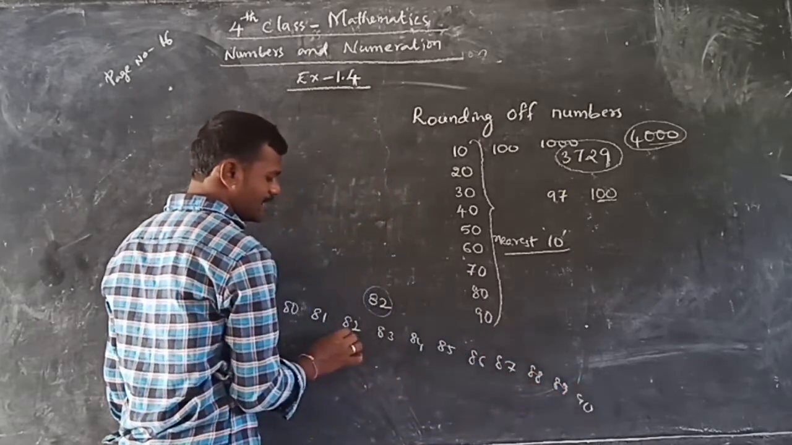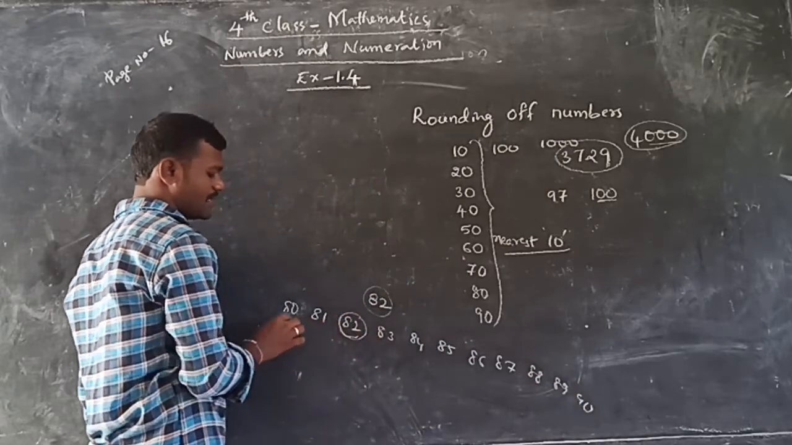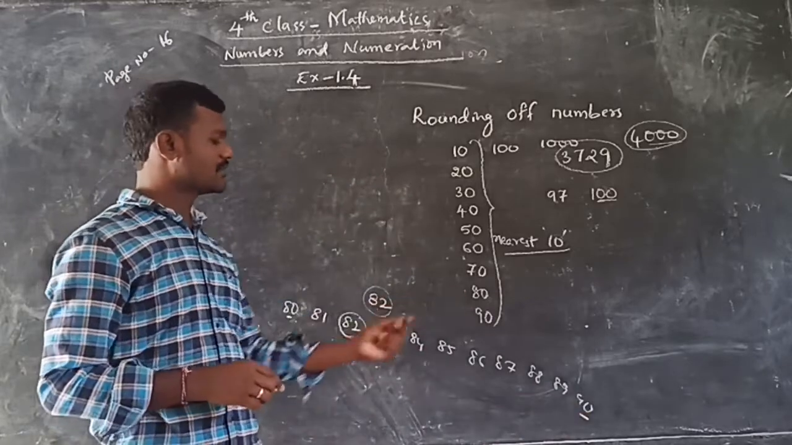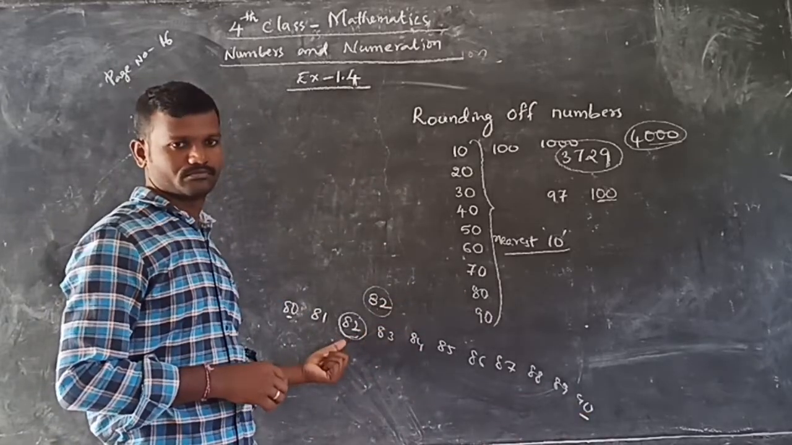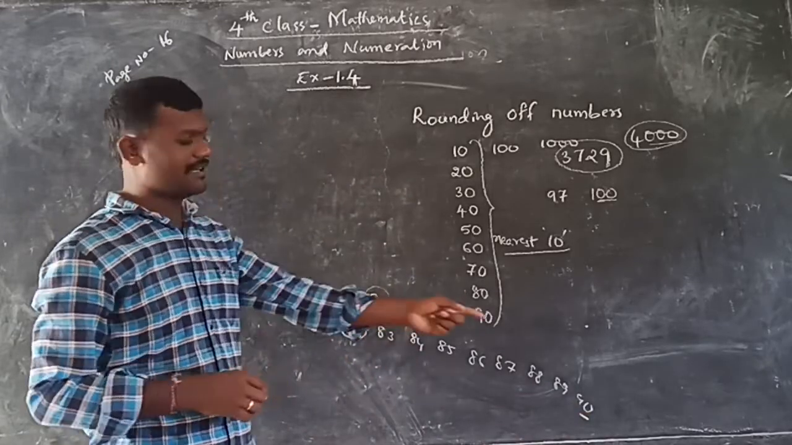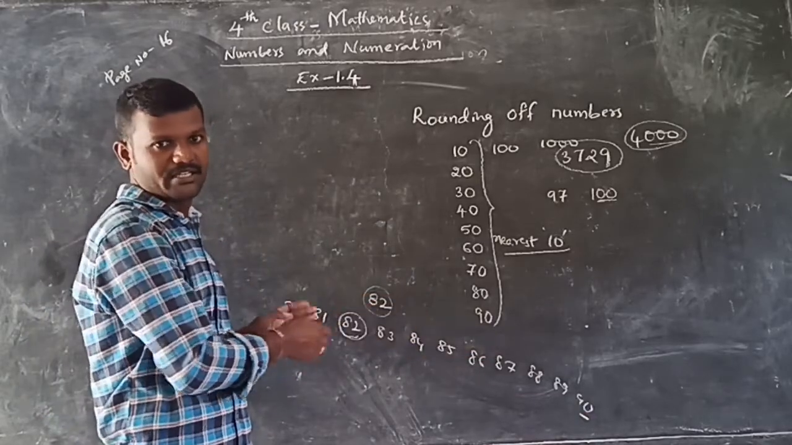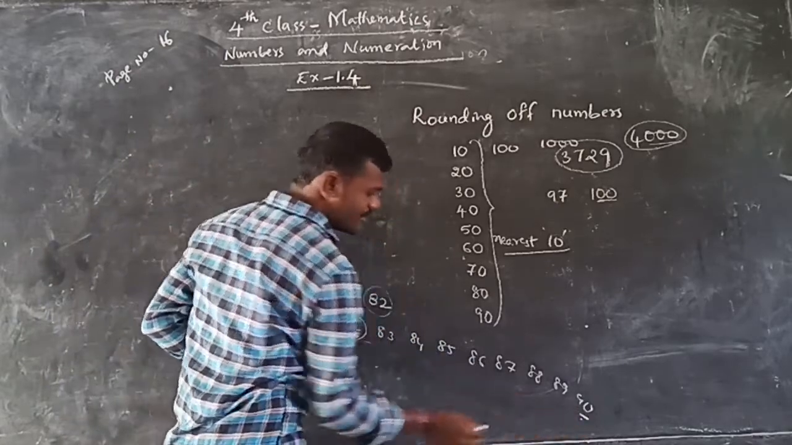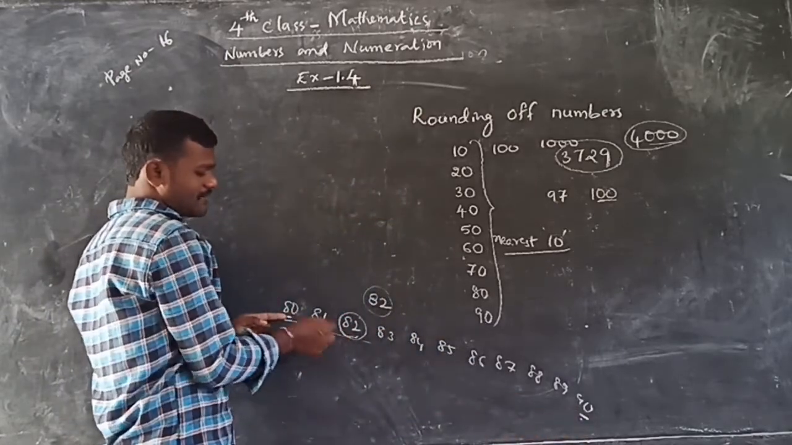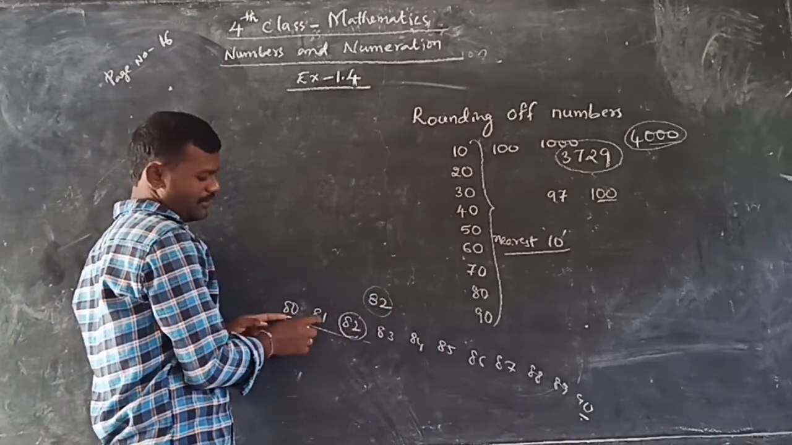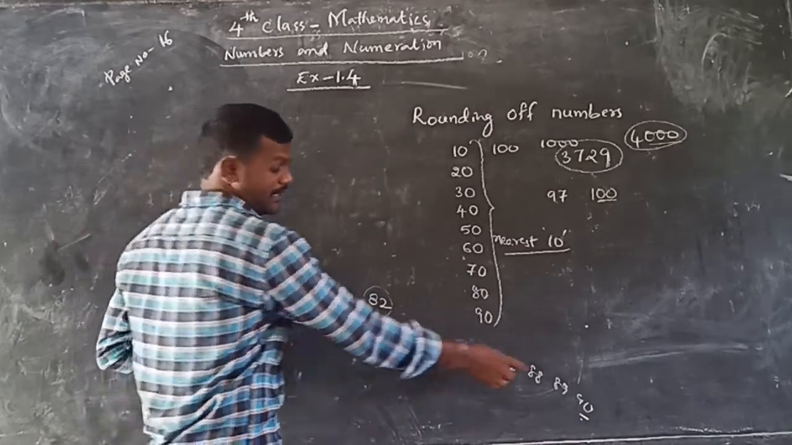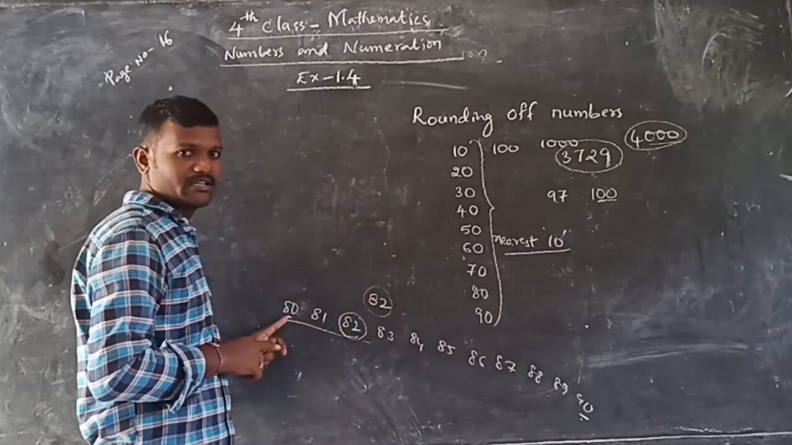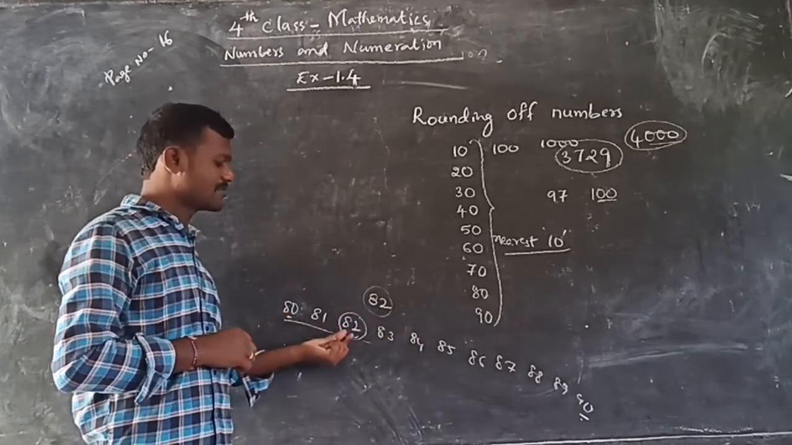So here 82 is between which numbers? 80 and 90. These are the tens near 82. Which is closer, either 80 or 90? 80 is just one number away. If you leave one number, you get 80. And for 90 you have to leave this many numbers. So which is the nearest 10 here? 80 is the nearest 10 to 82.